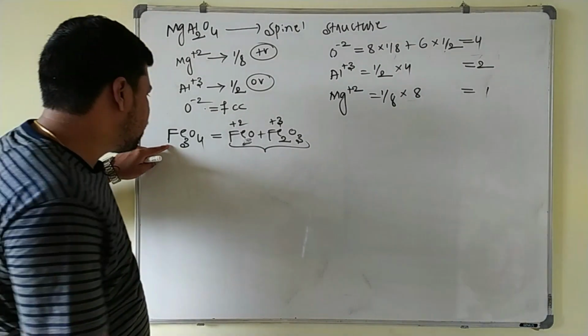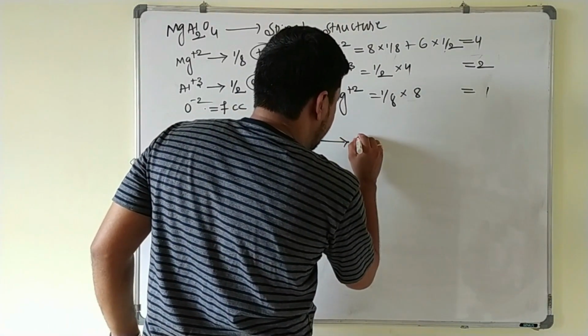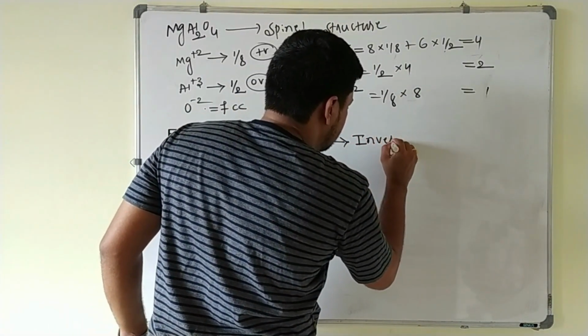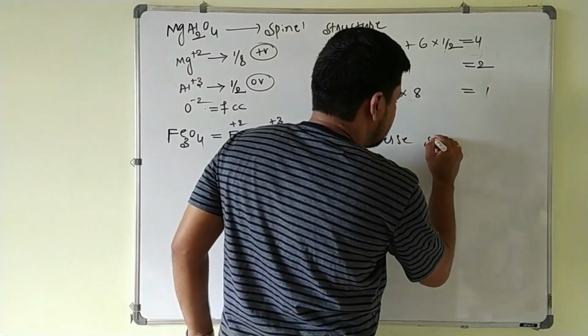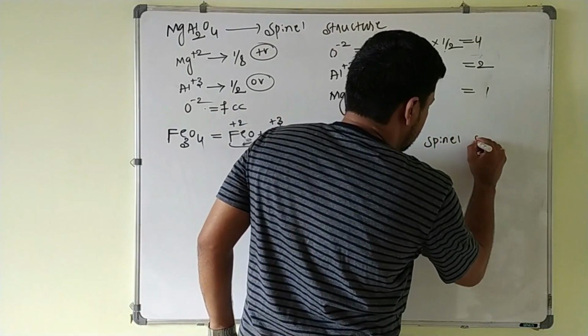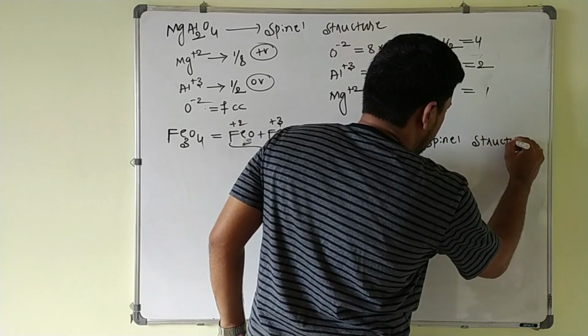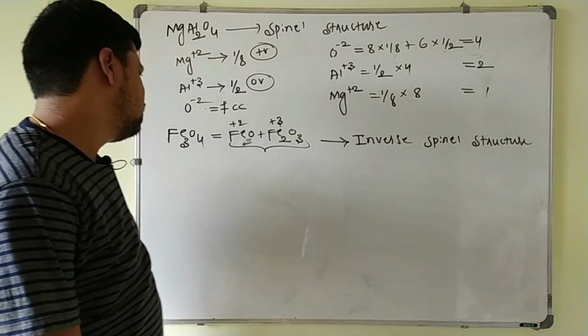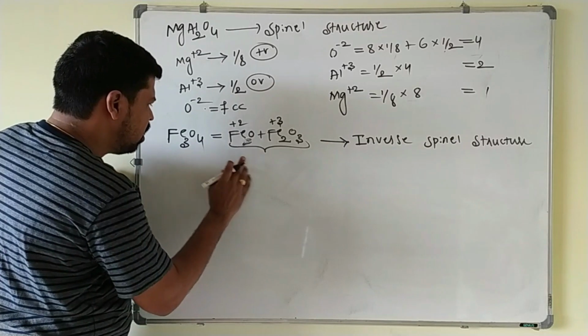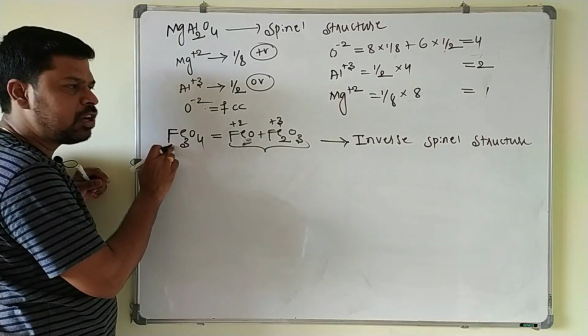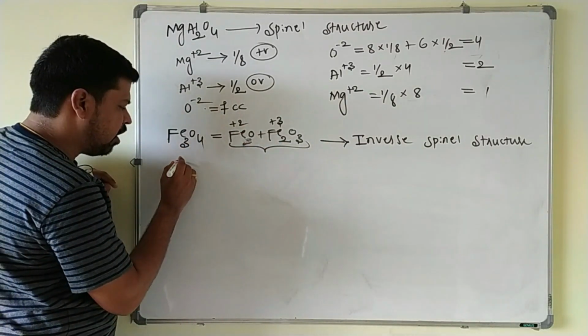So the structure of Fe3O4, we call it the inverse spinel structure. Now in this one, oxide ions are there, Fe plus 2 ions are also there, and Fe plus 3 ions are also there here.